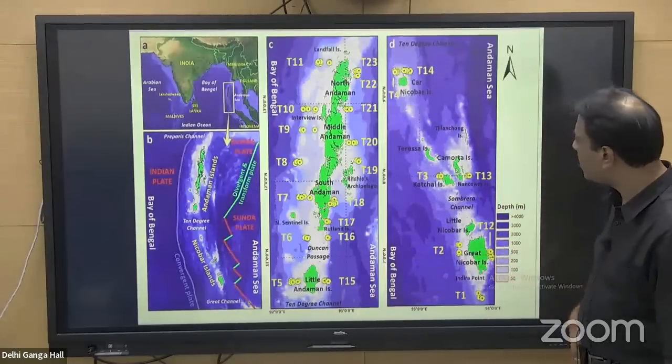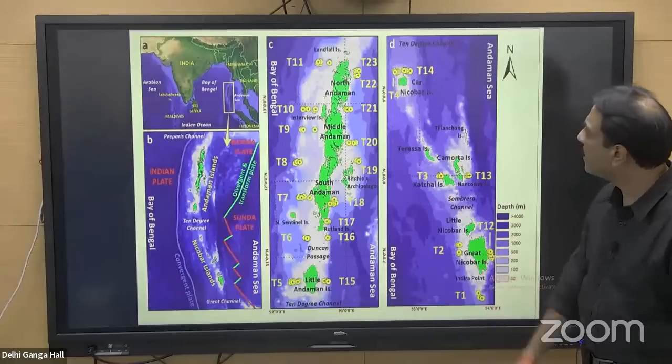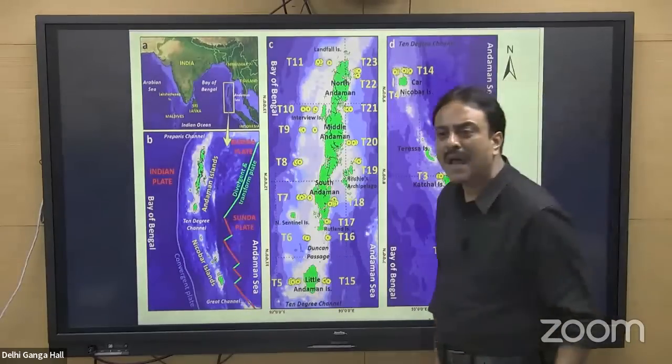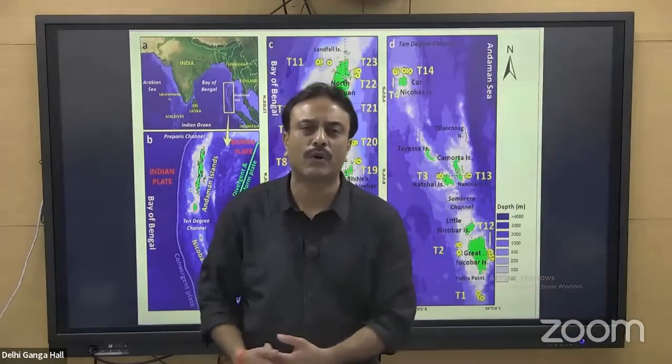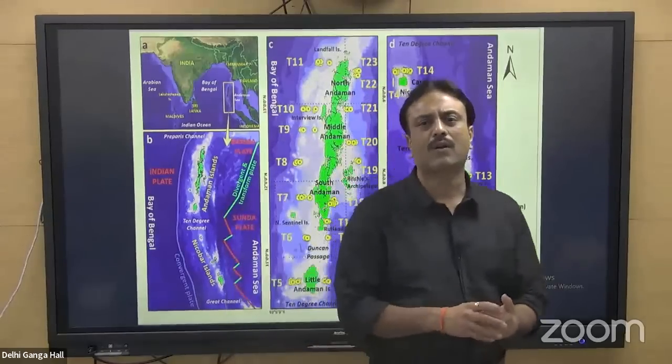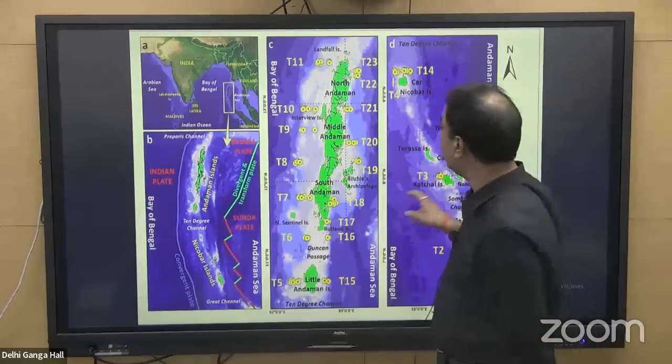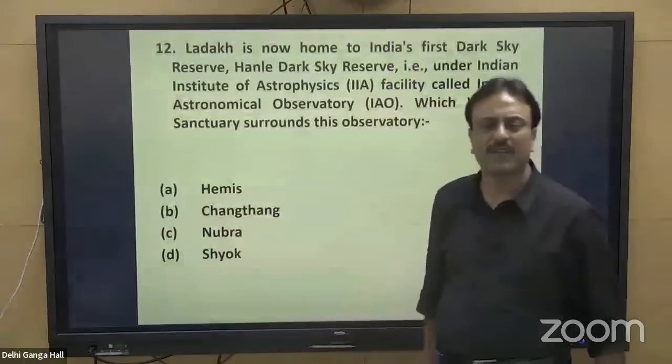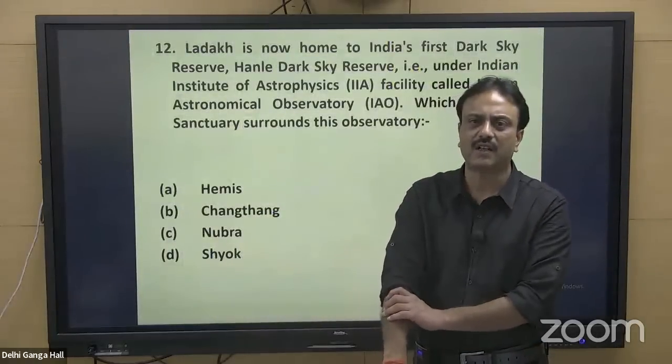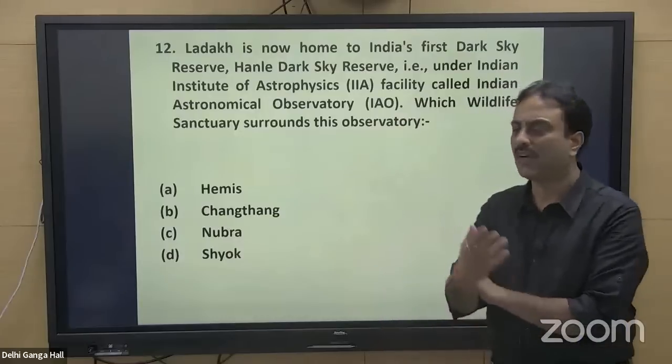Here you are having the Nicobar group, so that can be covered up. Preparing a map can only be carried out when you are going through the map. Without going through the map, you cannot learn the map. That day will never come in your life when you will say that you are prepared with the map of your own state or your country, and you have to go through the world map, right?